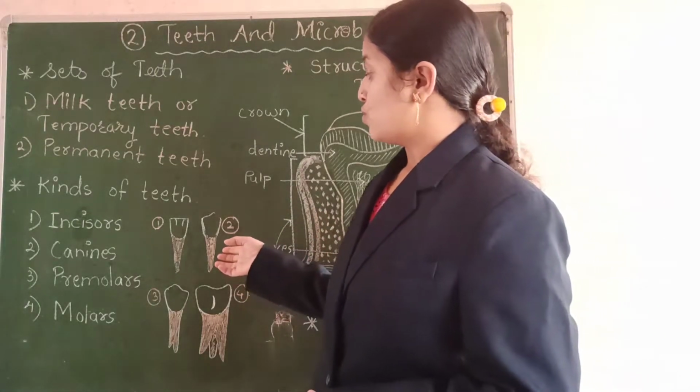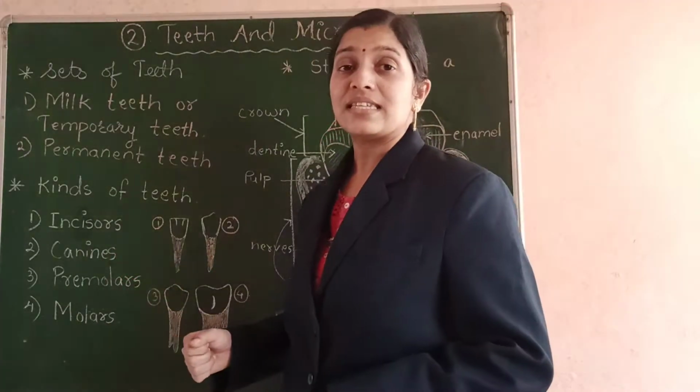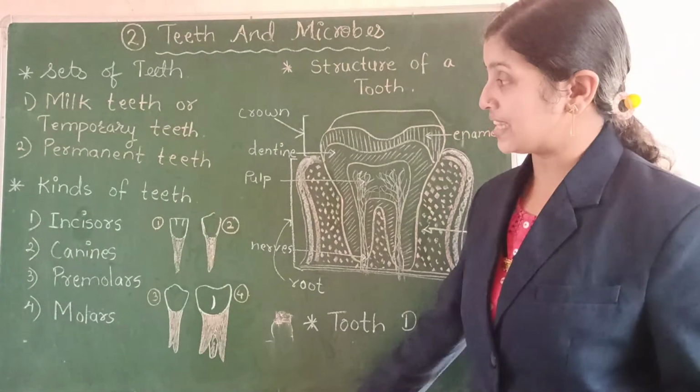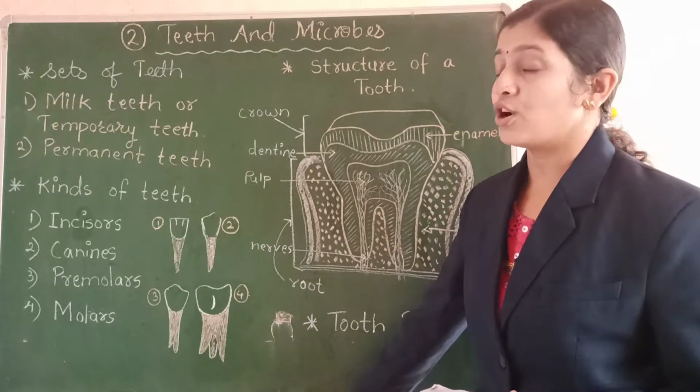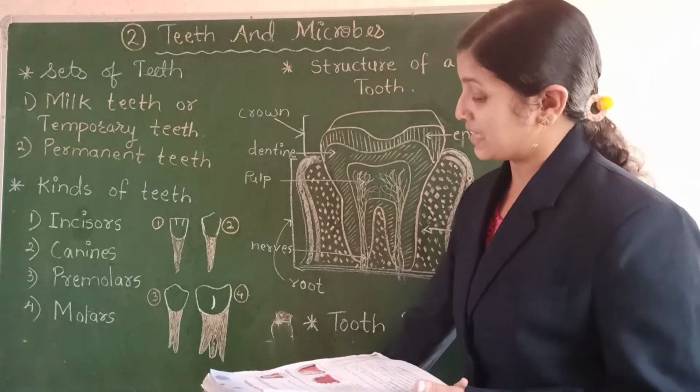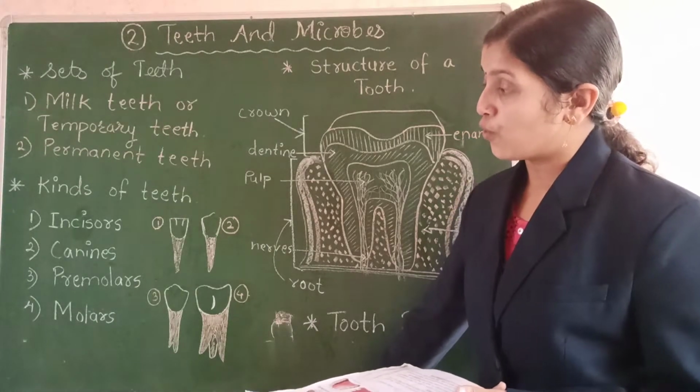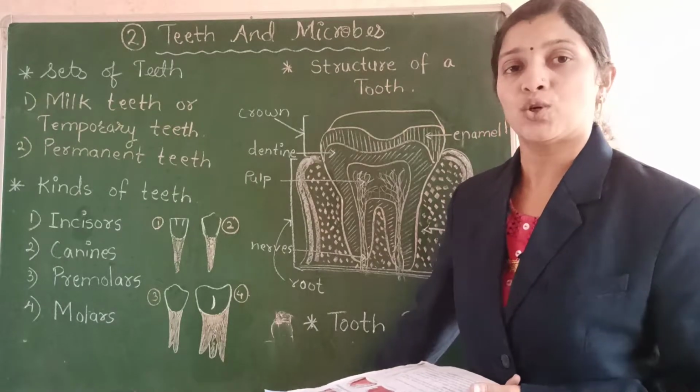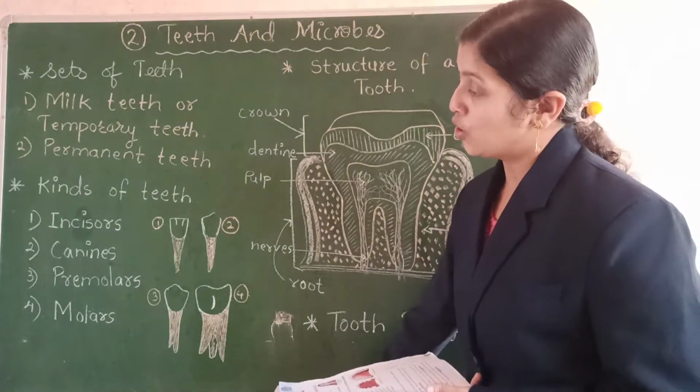And as per their work, the canines are called tearing teeth. So what are they called? They are called tearing teeth. And we have 4 canines in total, 2 in the upper jaw and 2 in the lower jaw.